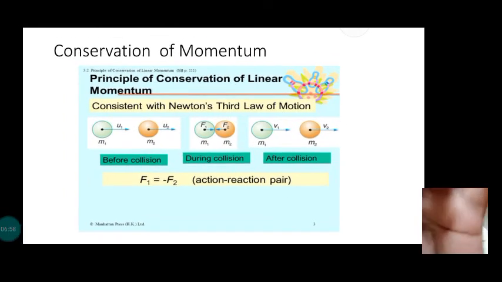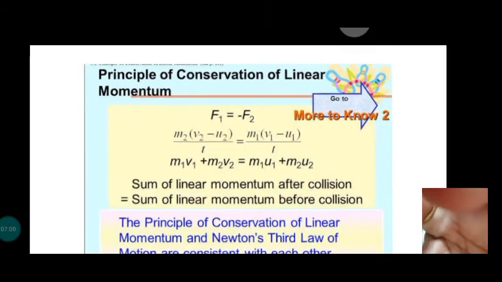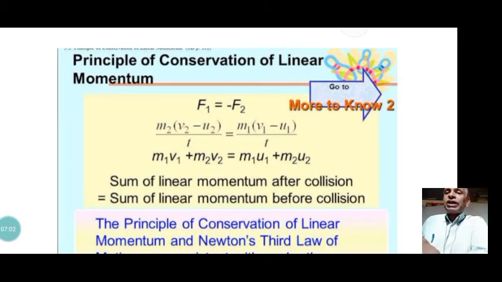Now here F1 is a force exerted on the second body, F2 is a force exerted on the first body, and if F1 is in the positive direction, then F2 must be in the negative direction. F1 is equal to the rate of change of momentum of the second body.